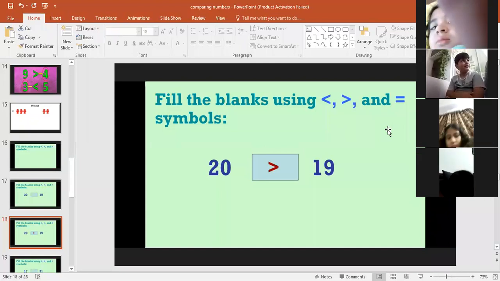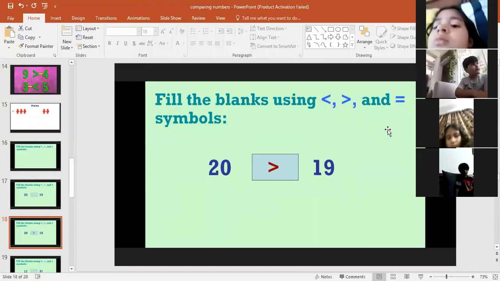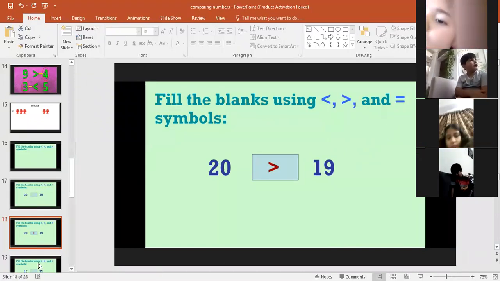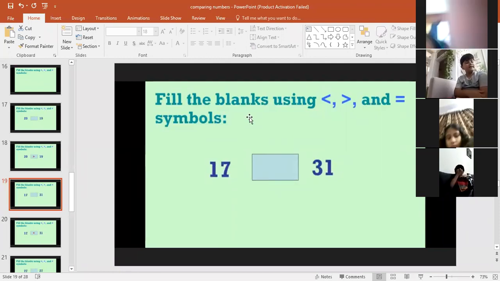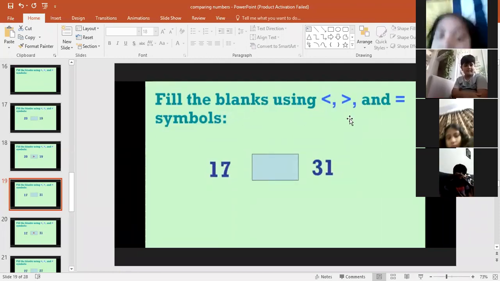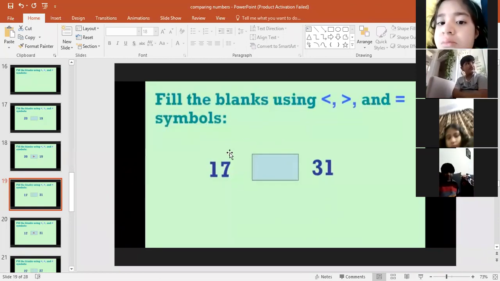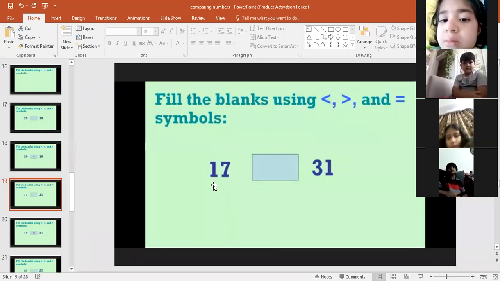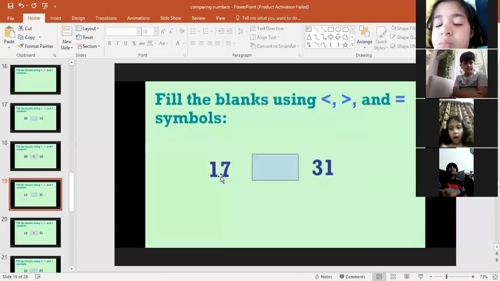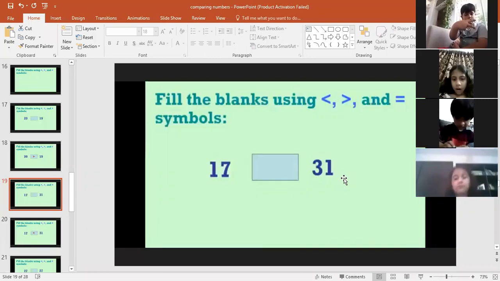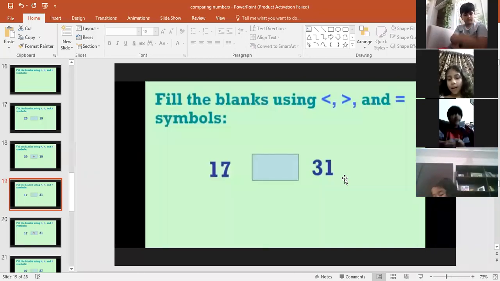Muhammad Ahmad, I need your attention, Muhammad Ahmad. Okay, now Muhammad Ahmad, you will solve the next question. Here, again, fill in the blanks by using less than, greater than, and equal to signs. Muhammad Ahmad, you will give me the answer, and Hira Fahim also. Ibadur Rahman, you all three will give me the answer. 17 is dash then 31. Very, very good. Very good. Well done, Muhammad Ahmad.